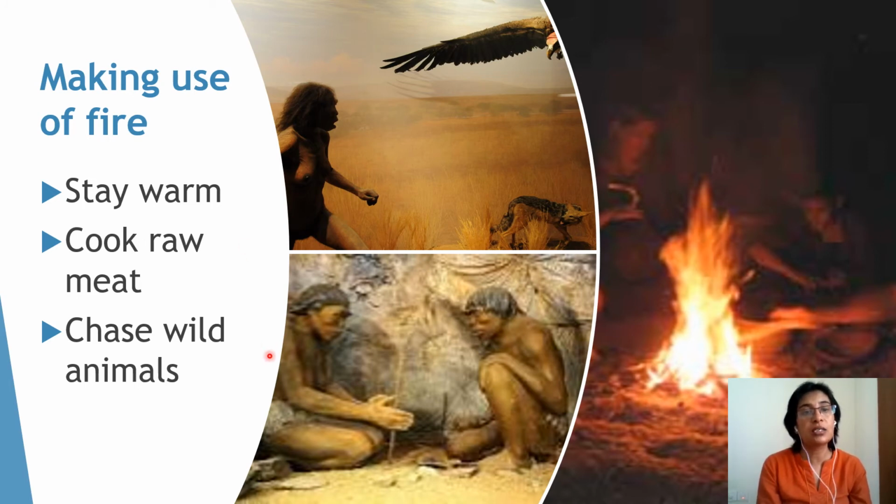So three things that you need to remember. Making use of fire, how did it help man? The first thing is it helped him to stay warm, and then it helped him to cook raw meat. So not necessary to eat raw meat. He was cooking his food and eating. Third one is he used it to chase away wild animals, like how he's doing in this picture. Can you see? There's a hawk and there's a fox or a hyena. So he's just chasing them away. You should remember that making use of fire is very, very important in early man's life. That changed his life a lot.